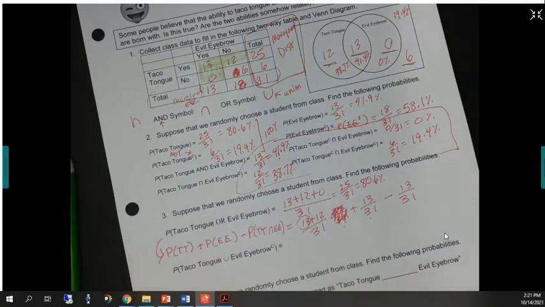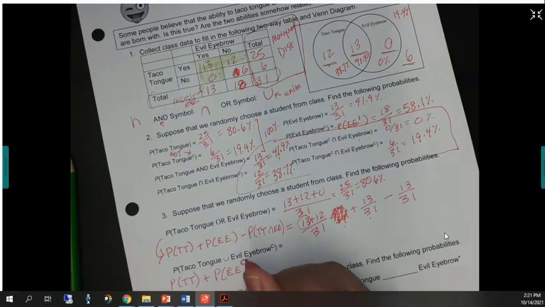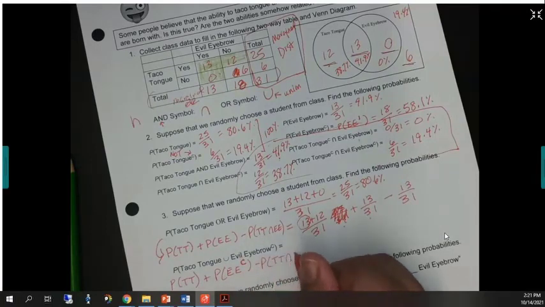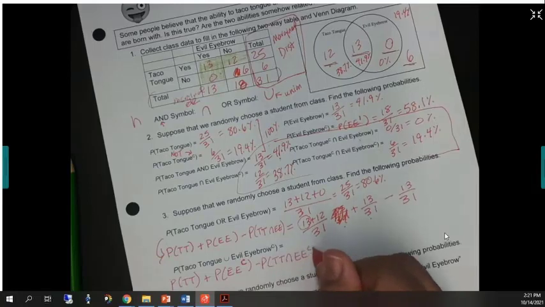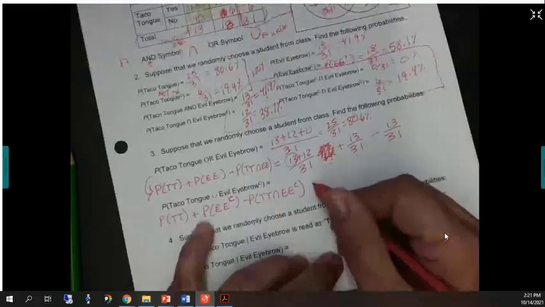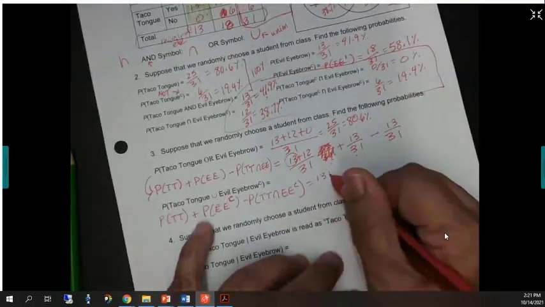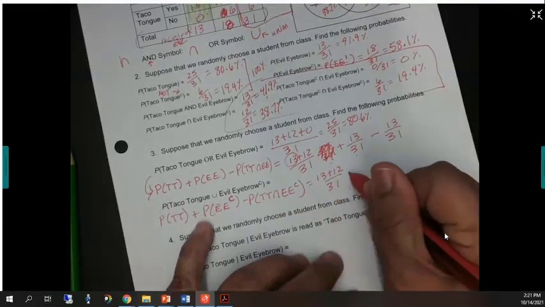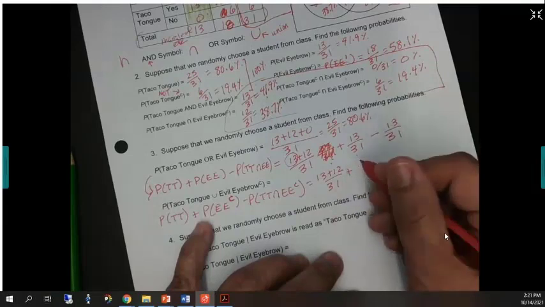I can do the same thing here. Probability of taco tongue plus probability of not evil eyebrow, which is putting the funny C on it, minus the probability of taco tongue and evil eyebrow. So taco tongue we said was 13 plus 12 over 31. Not evil eyebrow is 12 plus 6 over 31.